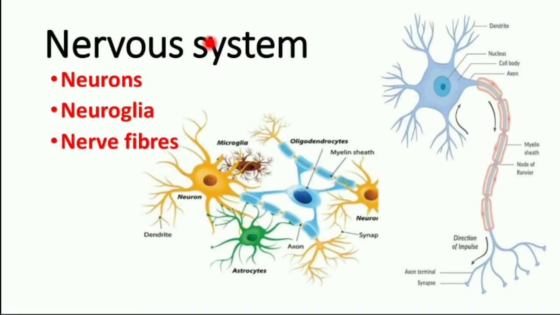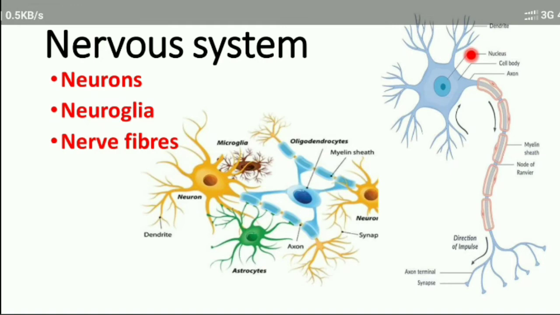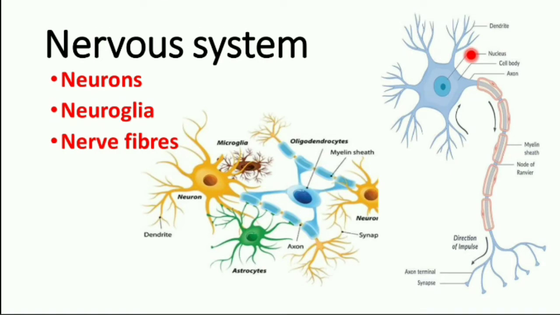Coming to the nervous system, it is made up of nervous tissue. Nervous tissue consists of three main components: neurons, neuroglia, and nerve fibers. Neurons. This is the structure of neuron. Neuron is the structural and functional unit of the nervous system. It is the longest cell in the human body, which receives and transmits the electrical impulses from one part to the other part of the body.